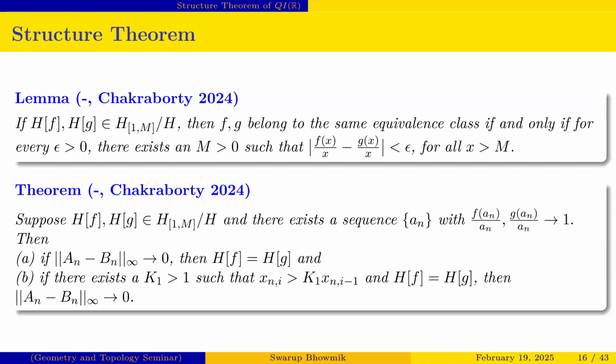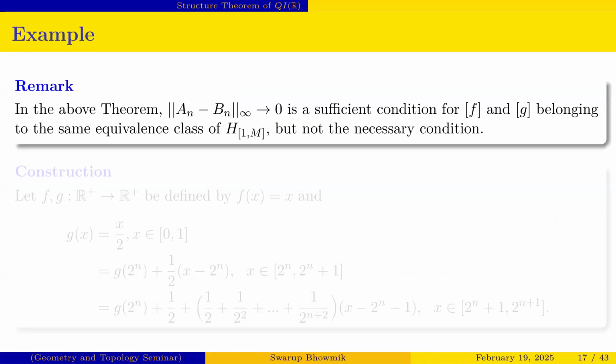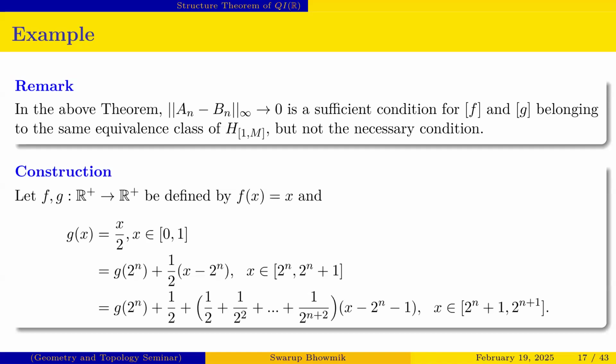And if there exists a k1 greater than 1 such that the next partition element x_ni is greater than k1 times the previous element x_ni minus 1, and if they are in the same equivalence class of H, then we can say that the distance between their slopes tends to 0. So this sup norm condition is not a necessary condition, it is a sufficient condition. This is the result of this chapter. The remark is that this condition is sufficient but not necessary, and an example shows that this condition is not necessary. We check this. So this was chapter 2.